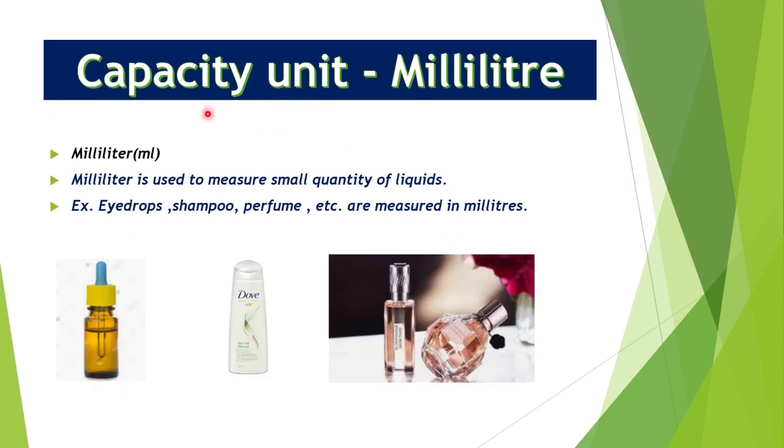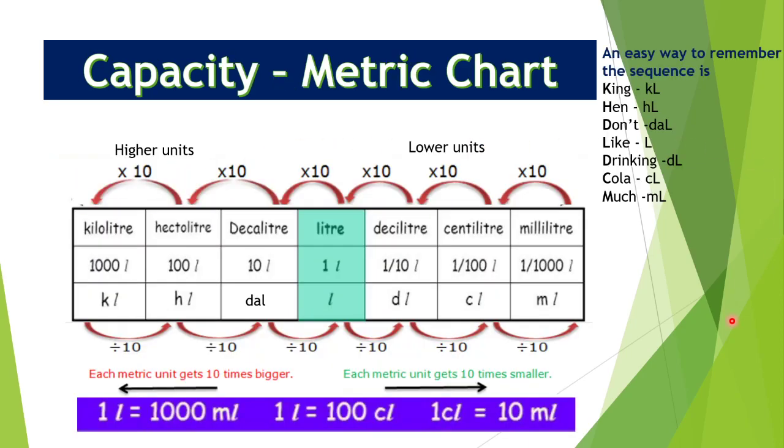Moving to the next page. So here I am going to explain milliliter unit of capacity. Milliliter is used to measure small quantity of liquids. Eye drop, shampoo, perfume are measured in milliliters, and it is denoted by ml.